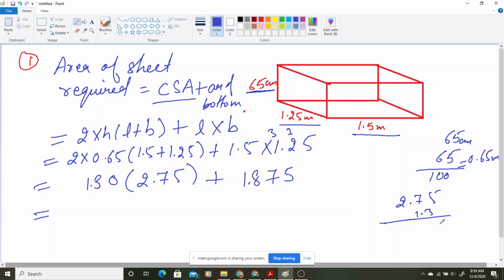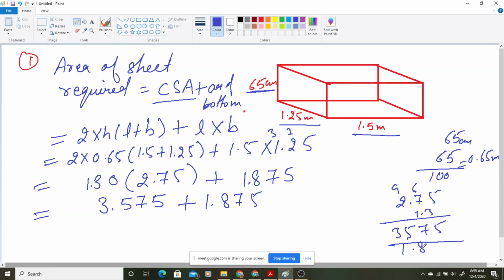So 13 fives are 65, then 13 sevens are 91, 97, then 9 carry, 13 twos are 26, 26 plus 9 is 35. So it is 3.575. Plus 1.875. When you add: 5, 5, 10. It is 5.45.